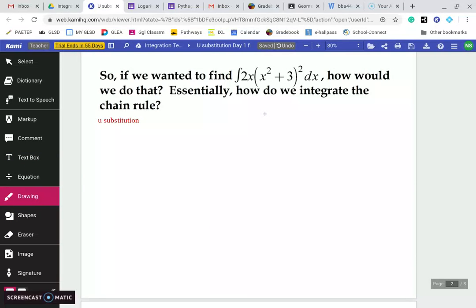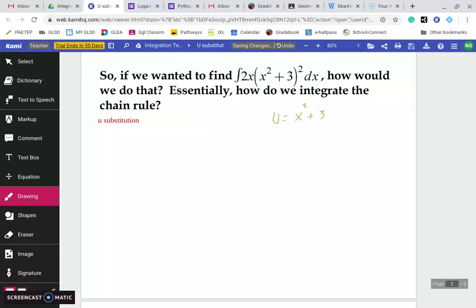U substitution, which means we are going to take a piece of our equation here and we're going to turn it into the letter u. So what you want to choose for u is the inside of that. Remember how we said you leave the inside alone and then the derivative of the inside goes on the outside. So the inside of the function here is x squared plus 3. So I'm going to make that equal to u. So u is going to equal x squared plus 3.